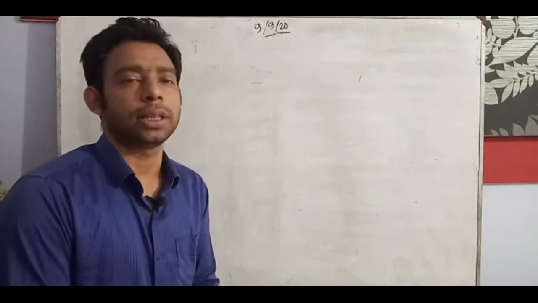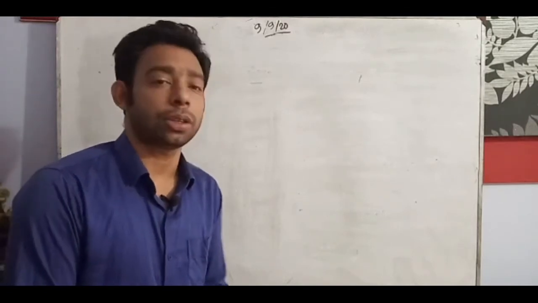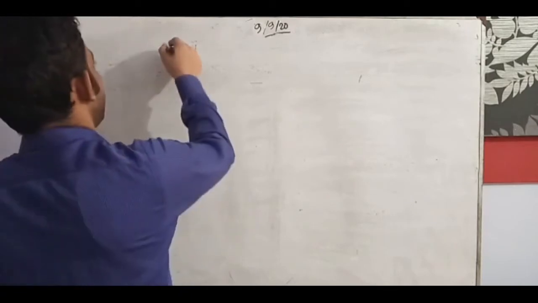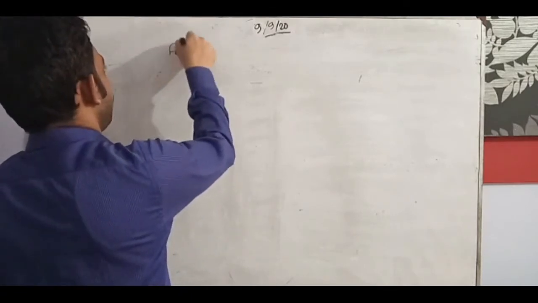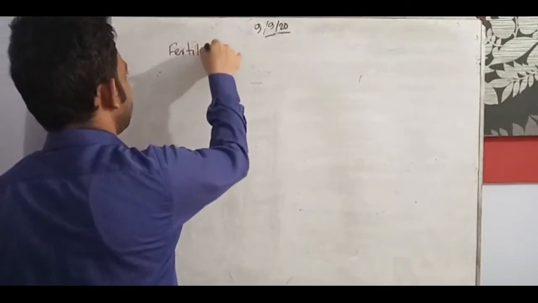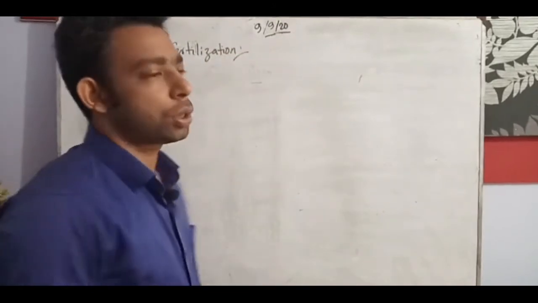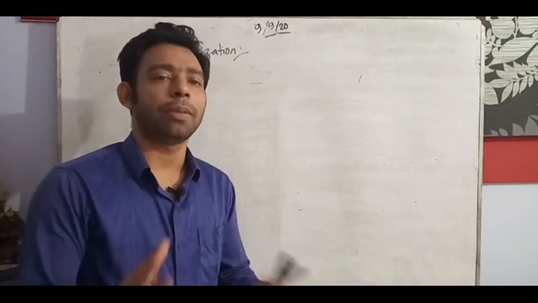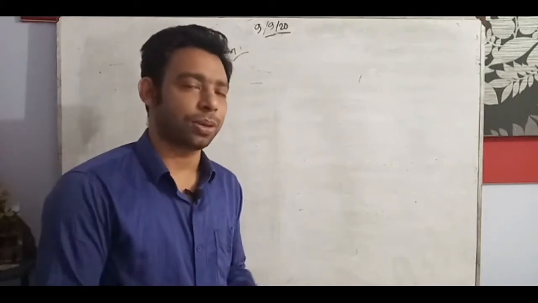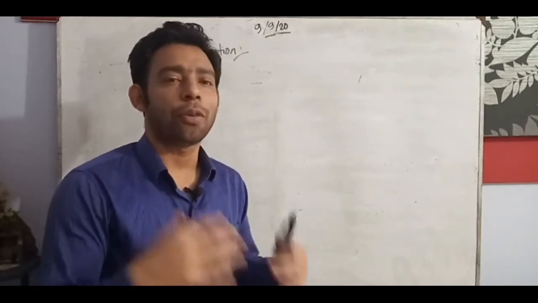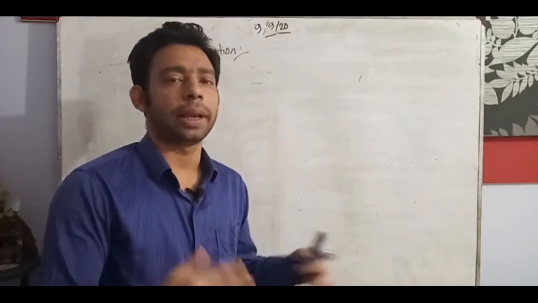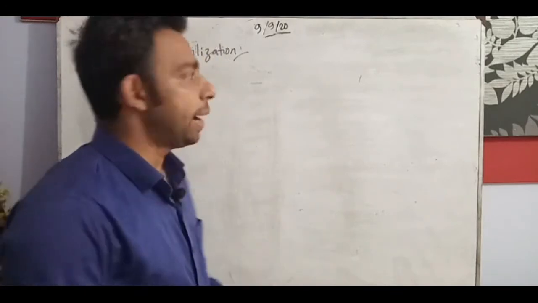We are connecting here with a new topic, that is fertilization. So today we will discuss fertilization. It is the process of sexual reproduction when male and female parts, or the male gamete and female gamete, mate and form the fruits in floral plants.